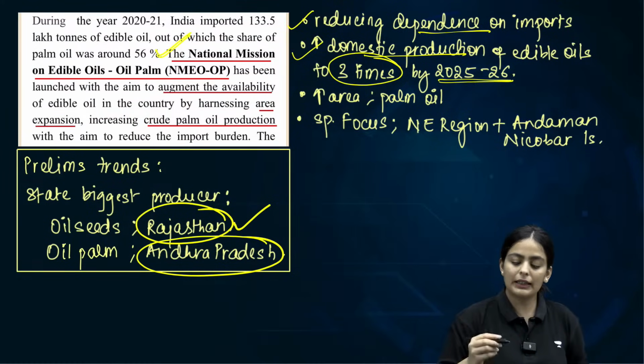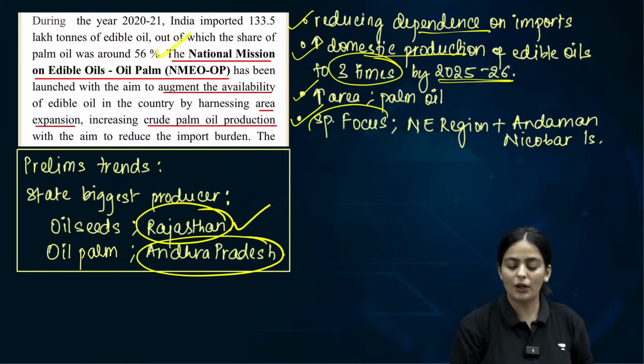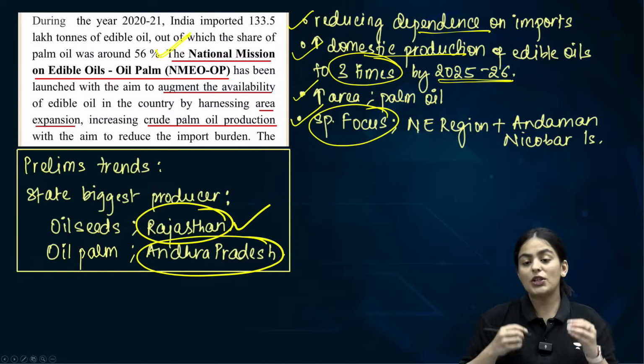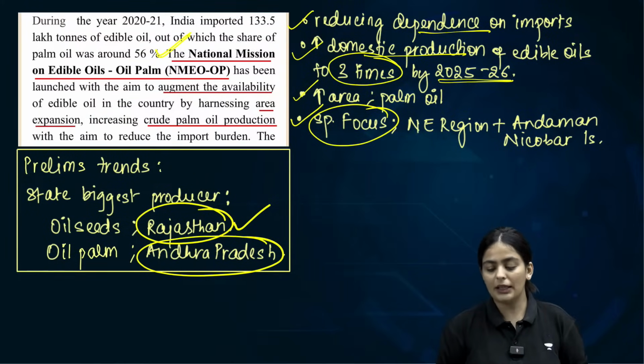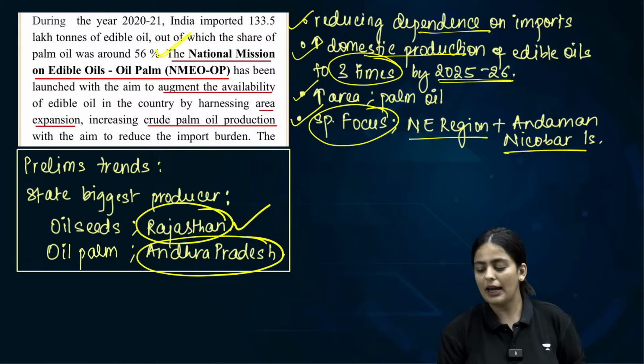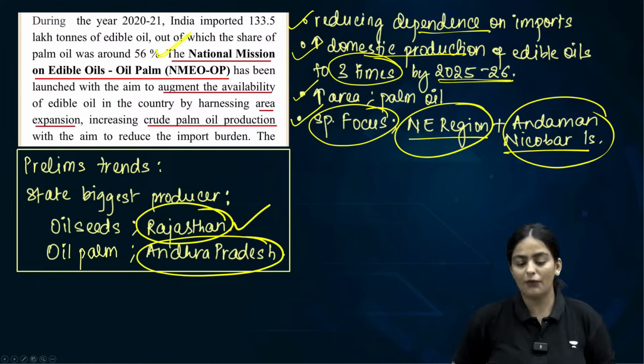Clear? Increase the area under palm oil production with special focus on areas which have a lot of potential to develop in terms of productivity, and those areas are the Northeast and the Andaman and Nicobar Islands. Is this absolutely clear, everyone?